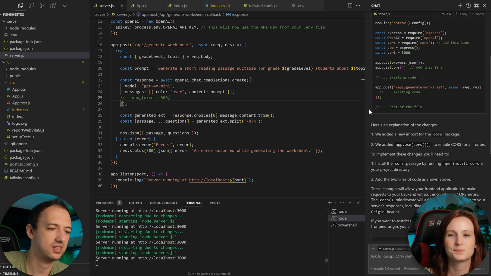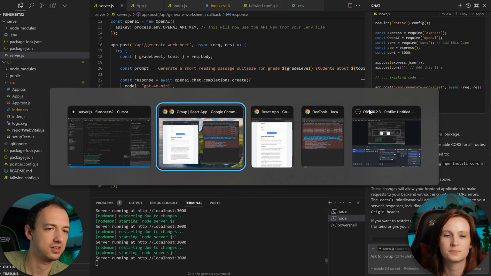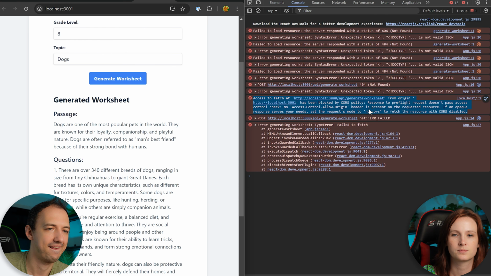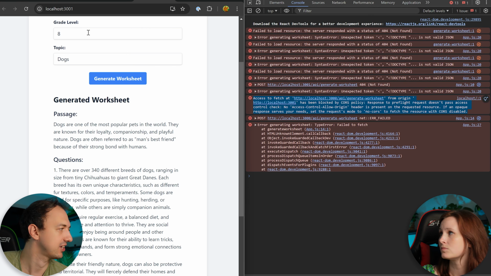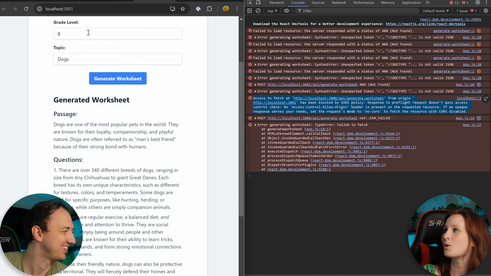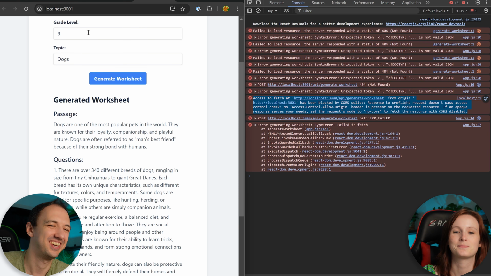Yeah, so let's go back to the UI and push that button once more. And if you were paying attention to the terminal, it actually restarted our server. Oh, because of that nodemon thing. Nodemon. Yeah, yeah.